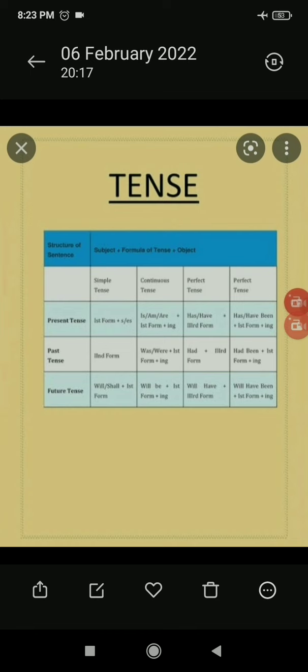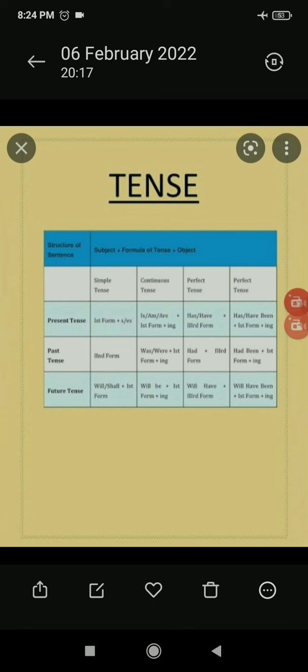Coming to the next one, that is future perfect. By August, Aaron will have saved around 10 lakhs. Aaron is basically a name. Okay. So here in future perfect, we talk about a certain action which is going to take place in the future, and that will definitely have happened.